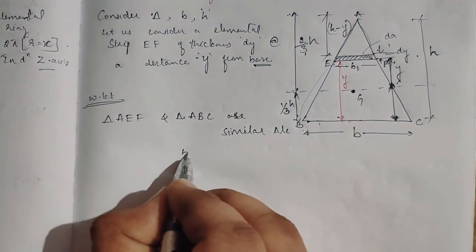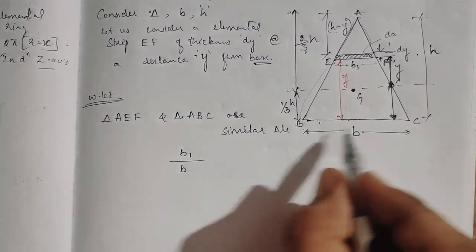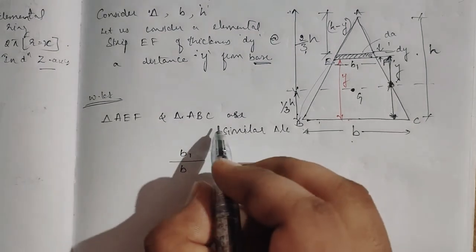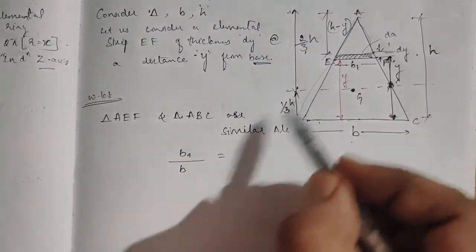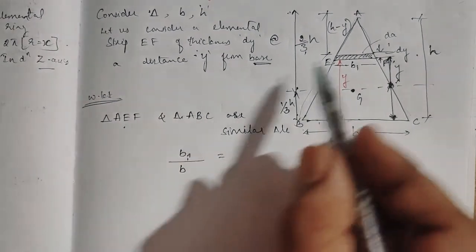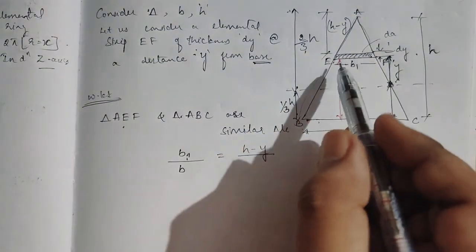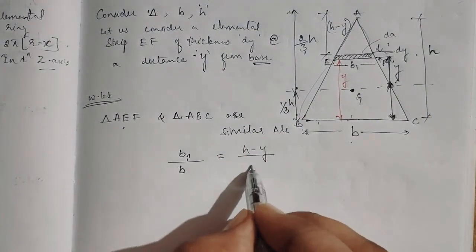So what do I do? b1 divided by the larger triangle base width b is equal to height by height. So with respect to AEF, what is the height? h minus y, where it is saying. And what is the height of the big triangle? That is h.